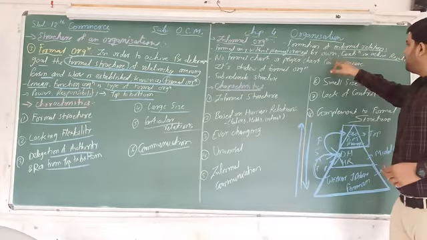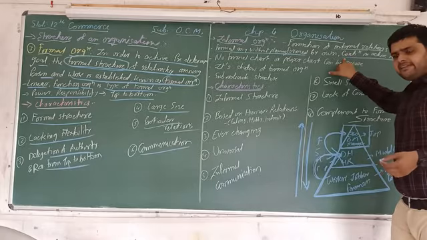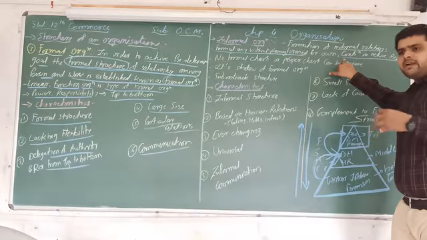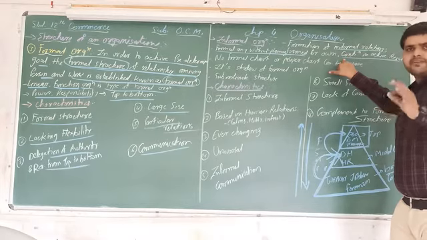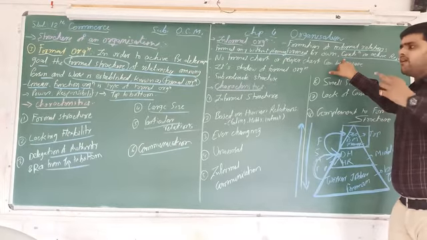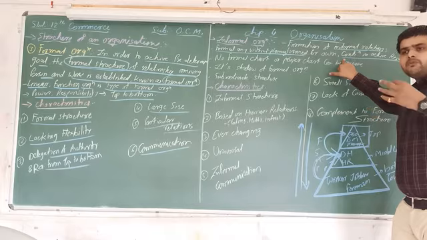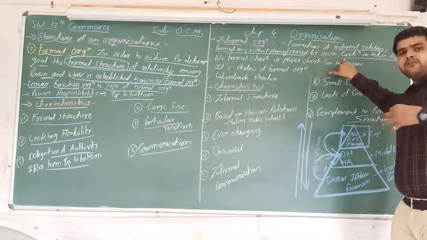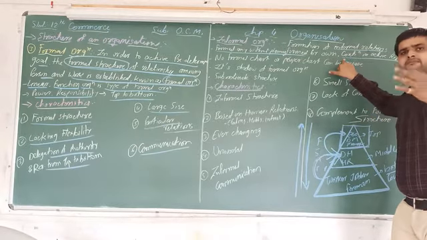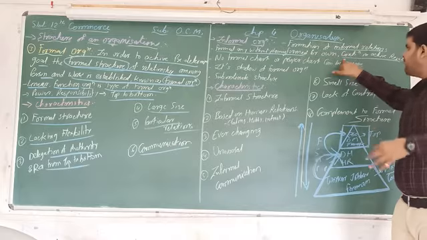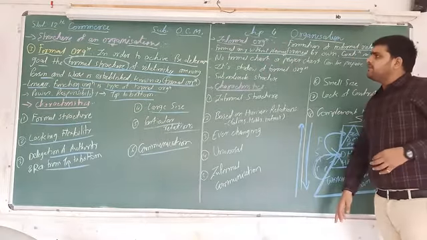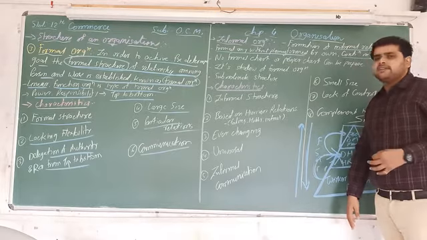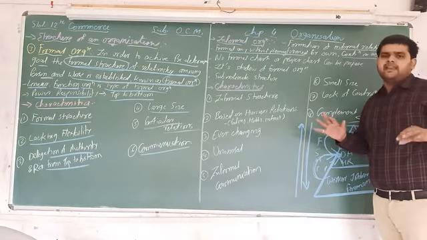Number 2, contribution in achieving results. See, this is informal, but it is most helpful when you do work as teamwork, because when an informal relationship is there, if one person is not able to do the work, then other people help that particular person. So here the contribution is in achieving the goal, and the formation of this type of organization is without planning.